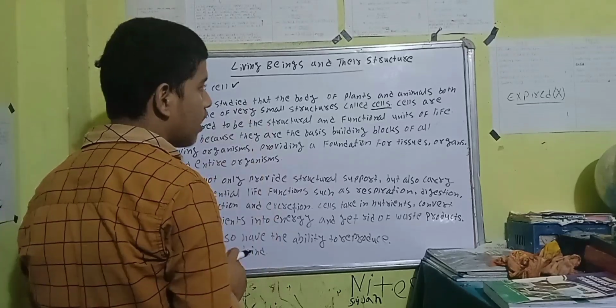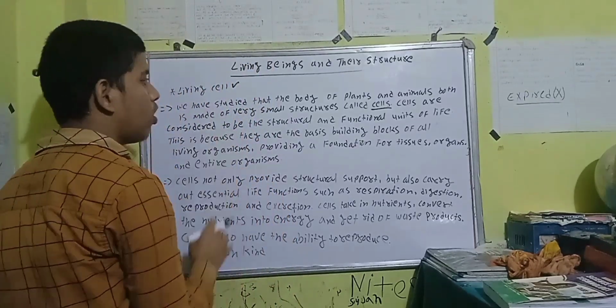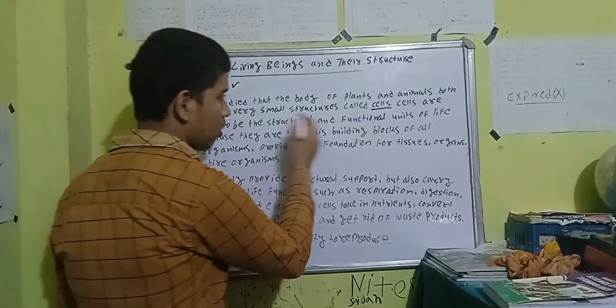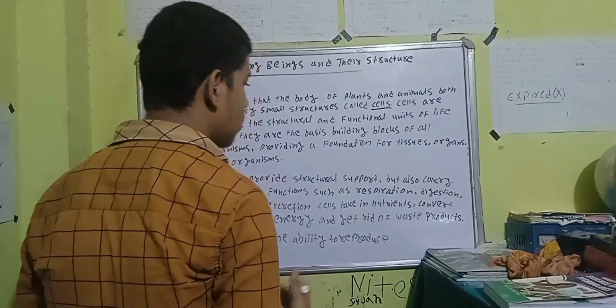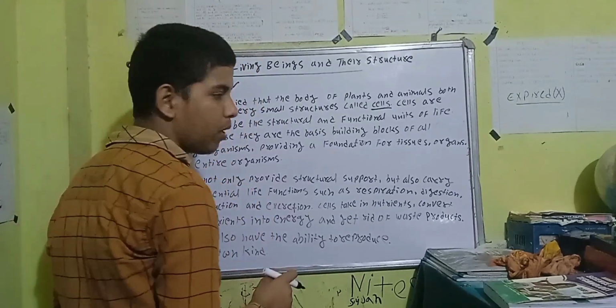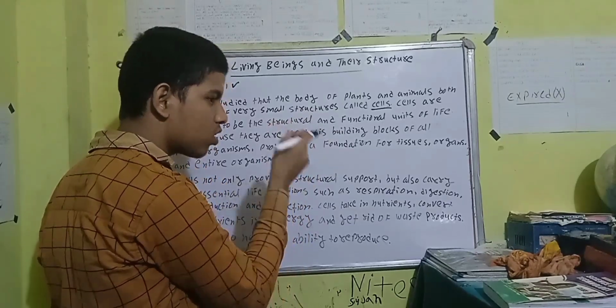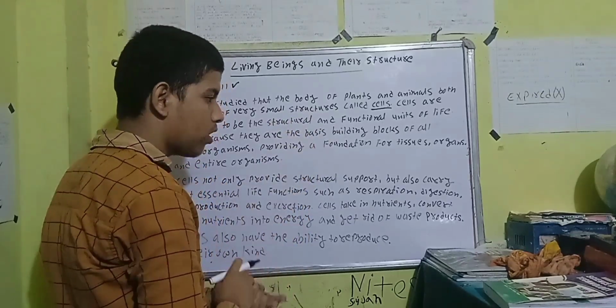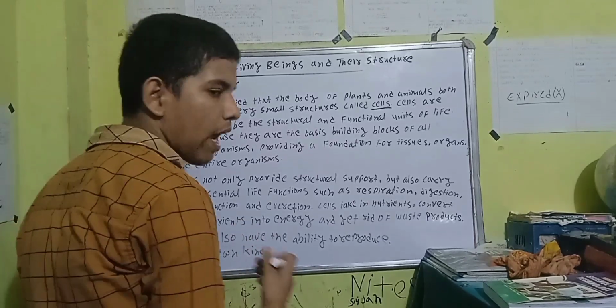We have studied that the body of plants and animals both is made of very small structures called cells. So the cell is the basic unit of life of living beings, right? It is the smallest unit, the smallest structure. You can say it is the building block of all living organisms.